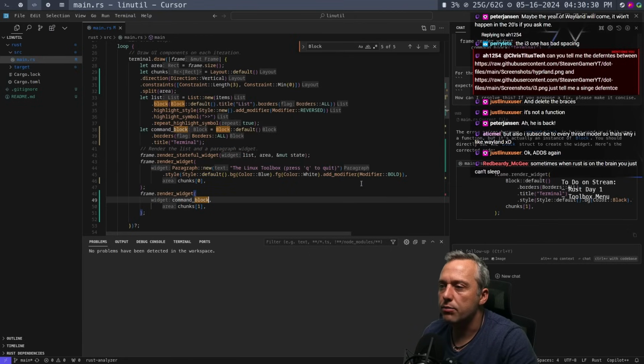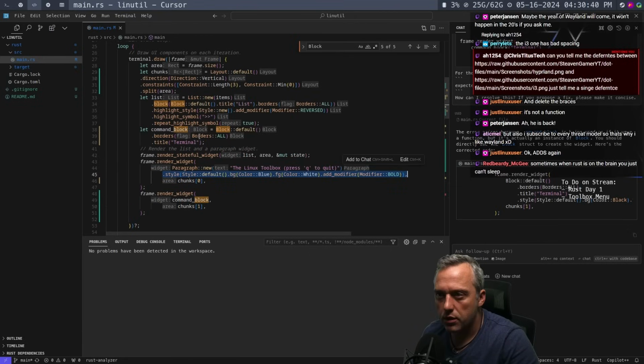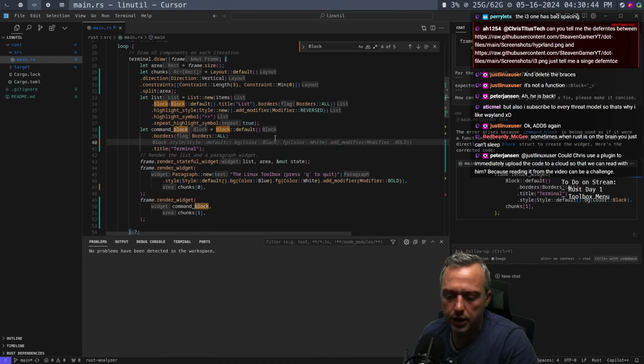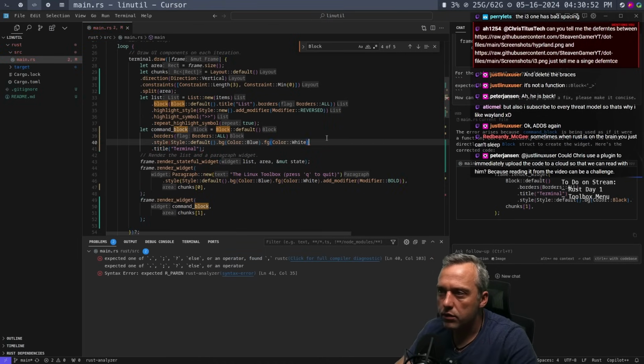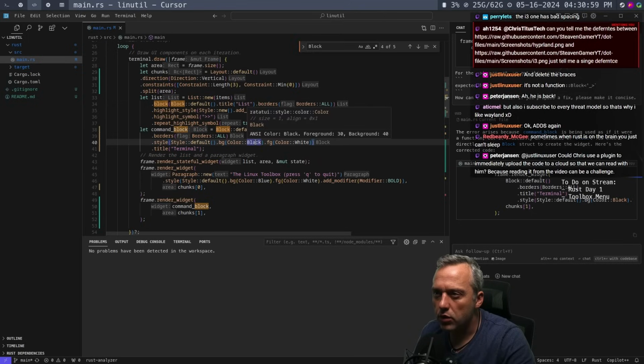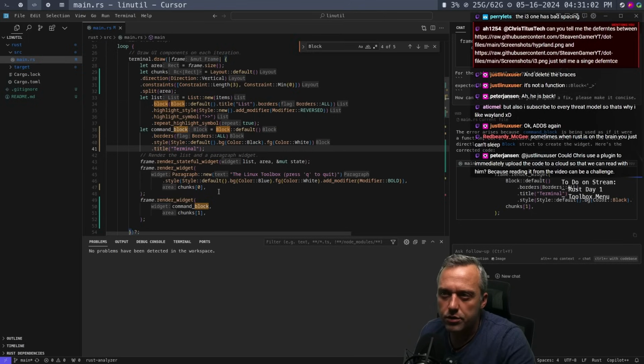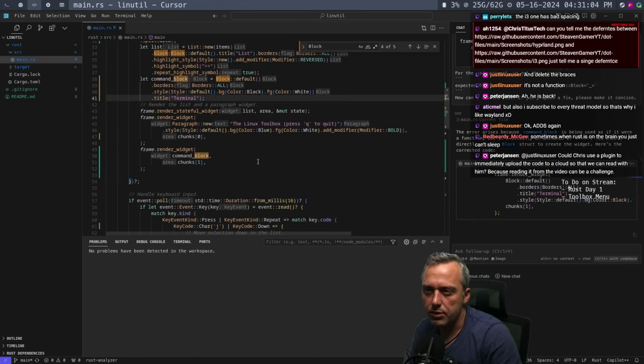Yeah, that makes more sense. We're specifying. That's cool. That's neat. All right, nice. Let's set this style up, right? What if, let's just go here. Default black, white. So then we'd have the command block specified there.